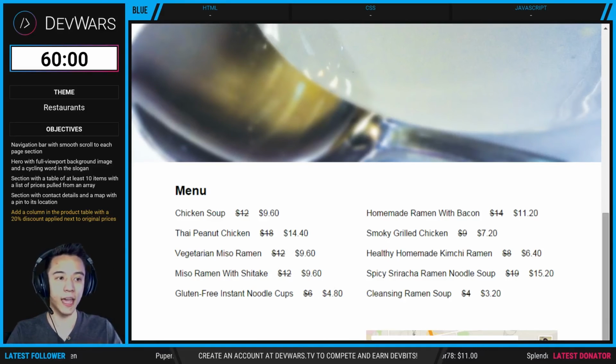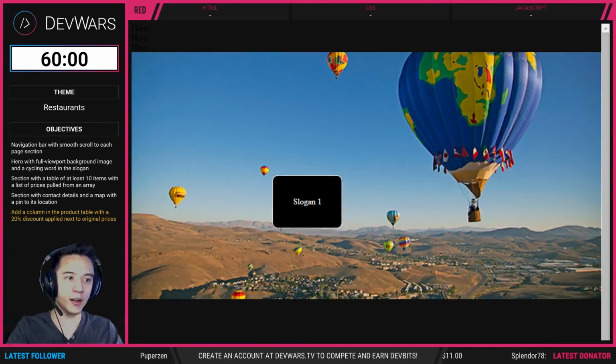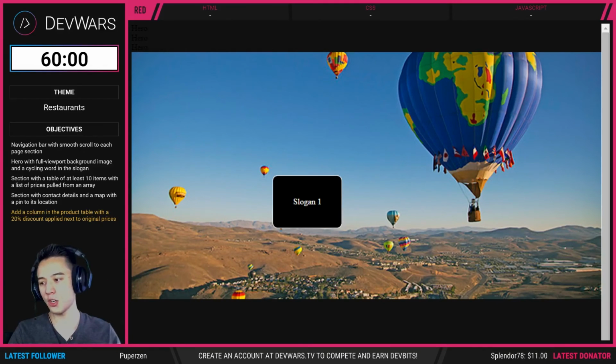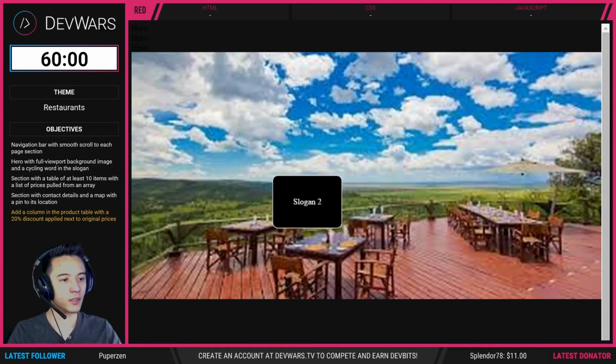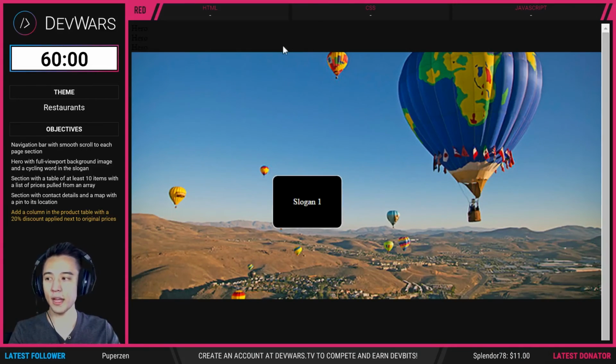Now let's take a look at red team. So I'm actually going to switch over to red now. This is red team's website. Ignore the timer. Ignore how the names aren't showing up at the top. Just excuse some of the bugs that are showing up with Firebase today. We'll get it all fixed and squared away for next week. Okay, so this is red team's website.